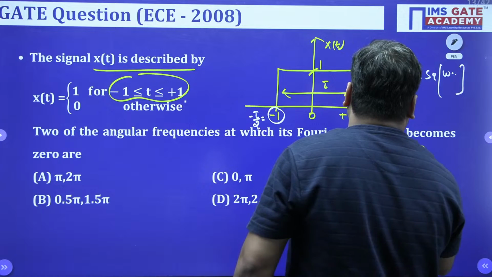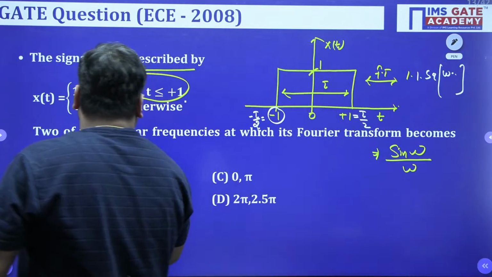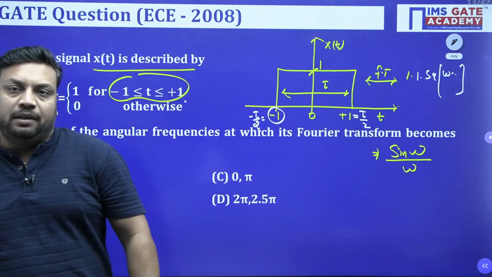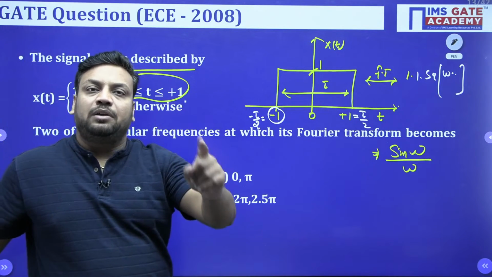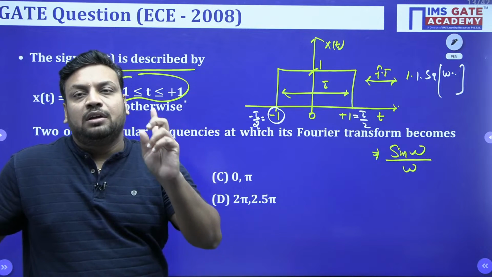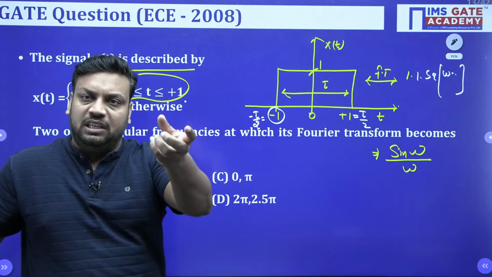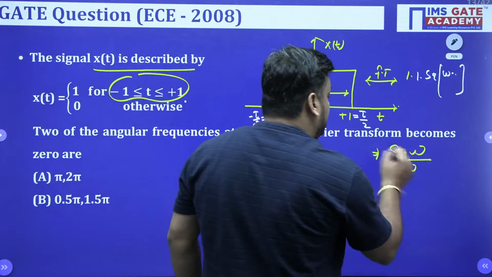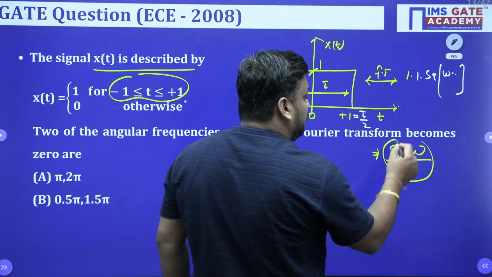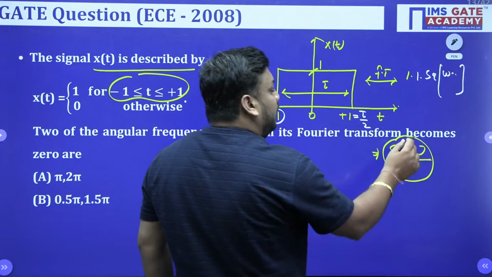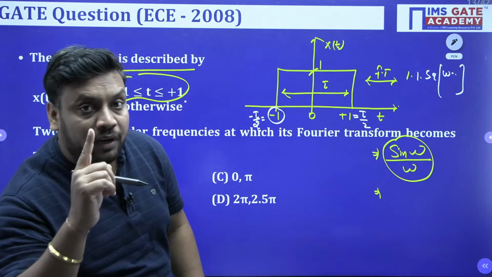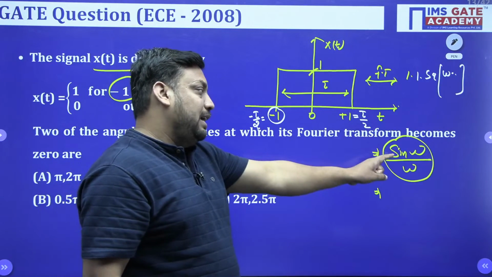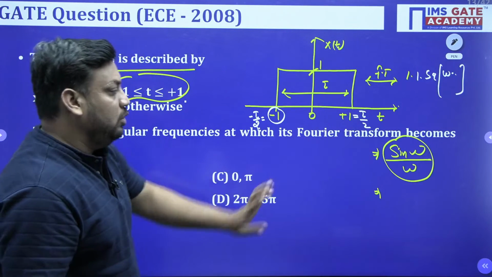For angular frequency, we know that sine is 0 for n pi. We know that sine pi is 0, sine 2 pi is 0, sine 0 is also 0, sine 3 pi is 0, sine pi by 2 is 1, sine 3 pi by 2 is minus 1. But do you know, student, what is sine 0 upon 0? Because this is the sampling form, if I make omega 0, then sine 0 upon 0 will give me 1, because we have to apply D'Hospital rule, and we know that the sampling function at omega equal to 0 will always be 1.